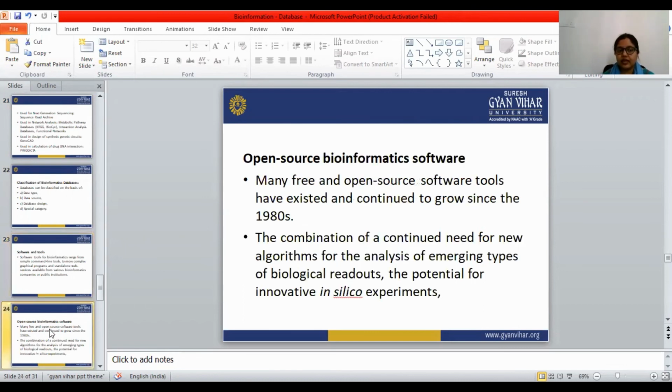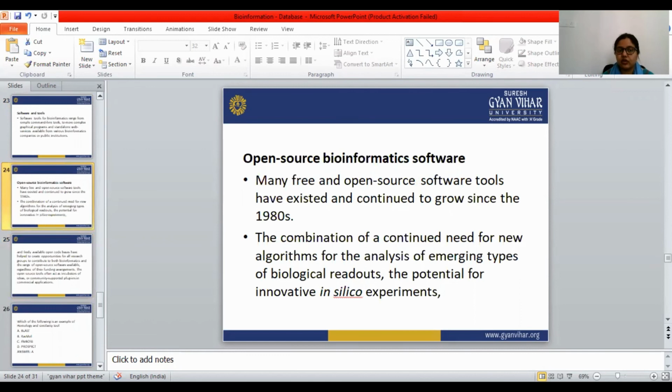Let's see the open source bioinformatics software. Many free and open source software tools have existed and continue to grow since the 1980s, in combination with a continued need for new algorithms for the analysis of emerging types of biological readouts, and the potential of innovative in silico experiments.